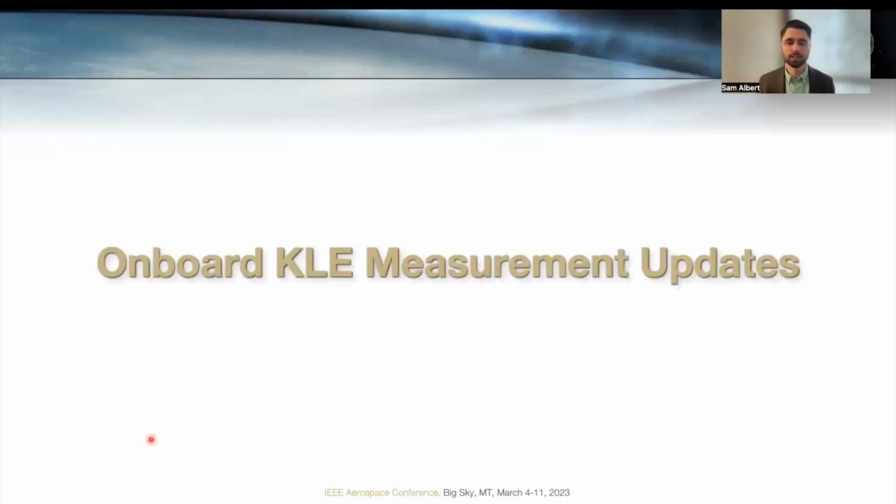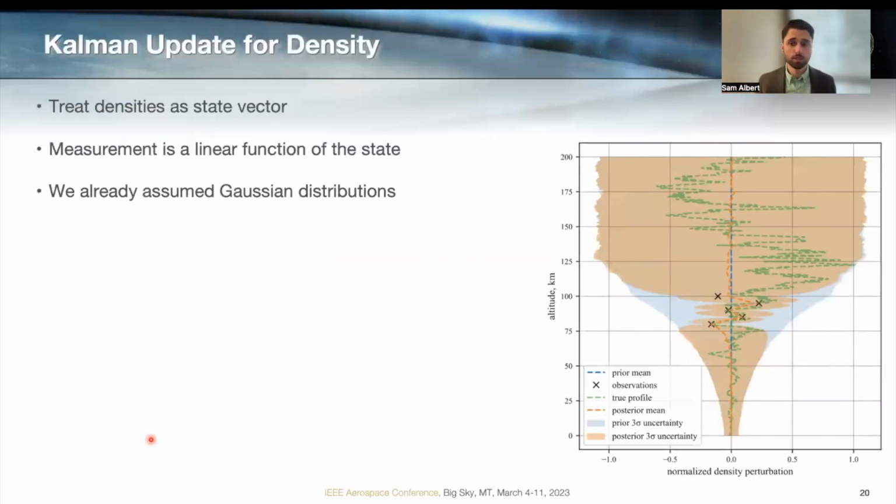Now, for any onboard density model to be truly worthwhile, we need some way to update it using information that we gain while flying through the atmosphere. In other words, update it from noisy measurements. So we can do this for the KLE, and it turns out if you treat the densities across altitude as the state vector, then assume that you're measuring density at your current altitude, well, then in that case, your measurement is just a linear function of the state. And we've already assumed Gaussian distributions for density, and we can reasonably assume Gaussian distribution on our measurement noise.